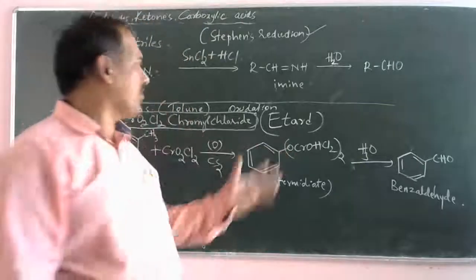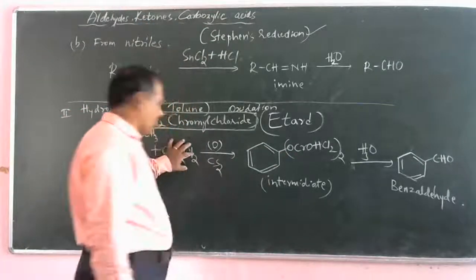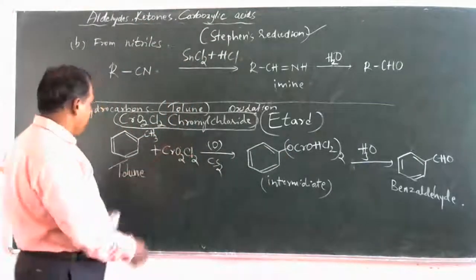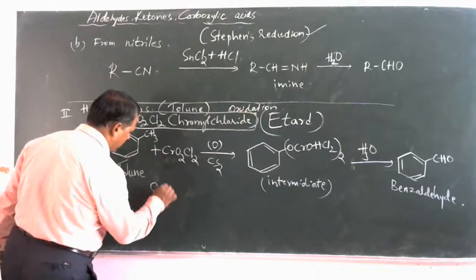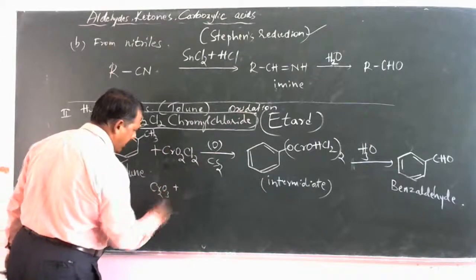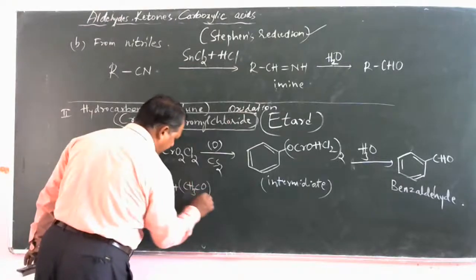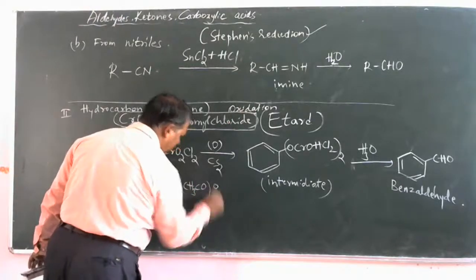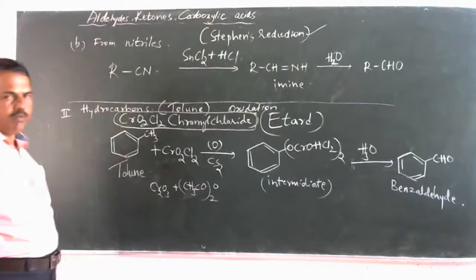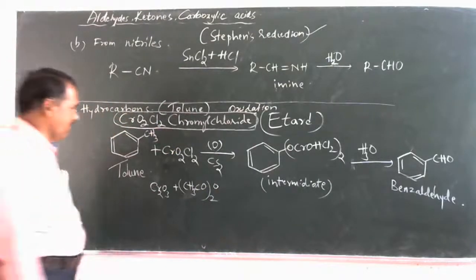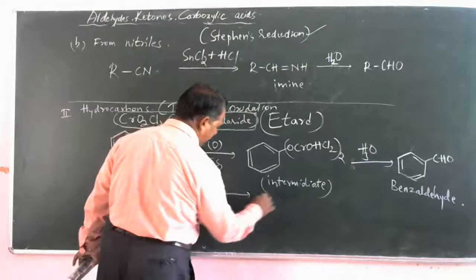Okay, so instead of chromyl chloride, chromic oxide, Cr2O3, as well as acetic anhydride, (CH3CO)2O, can also be used. Same type of reaction.